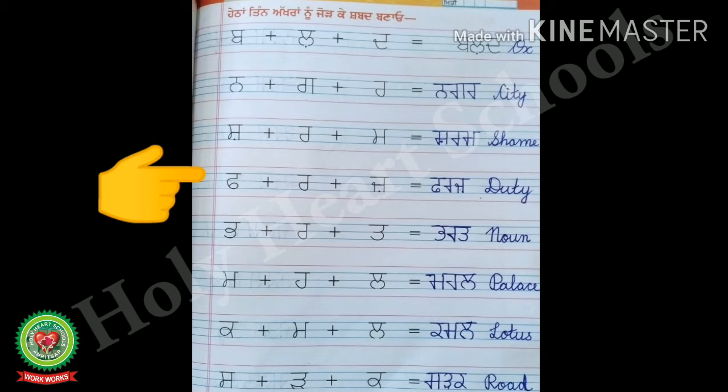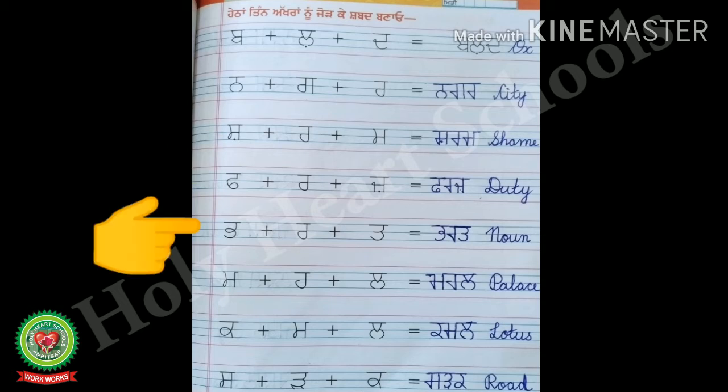Now look at the next line and start reading. So the first letter is Faffa, then plus Rara plus Jajje Per Bindi Z is equal to Farz. Faffa, Rara, Jajje Per Bindi, Farz. And the English meaning of Farz is duty. So write down duty in front of Farz. DUTY, duty.